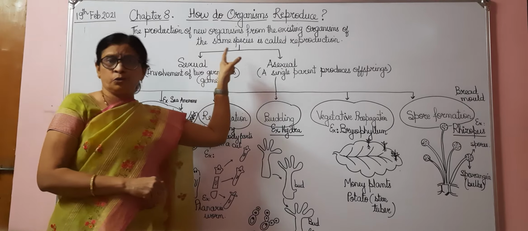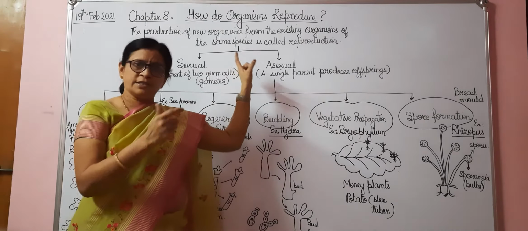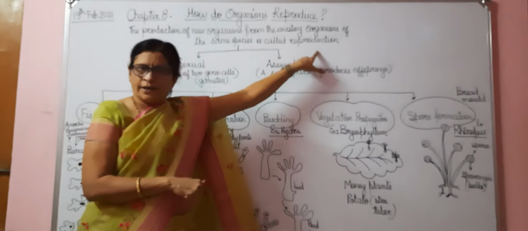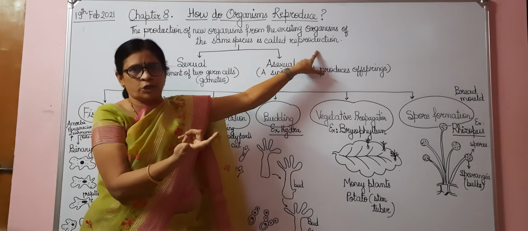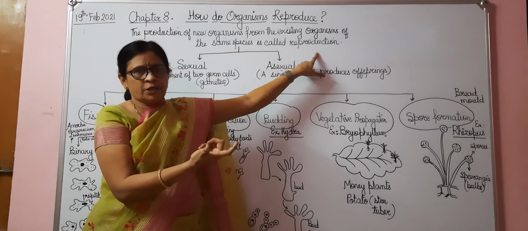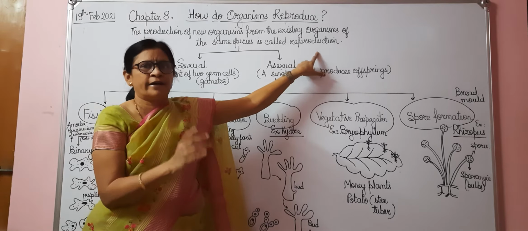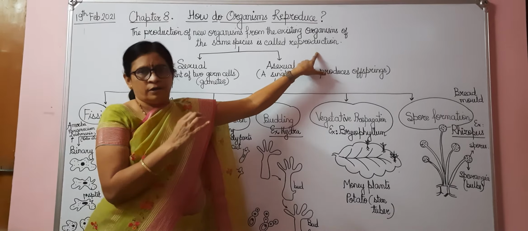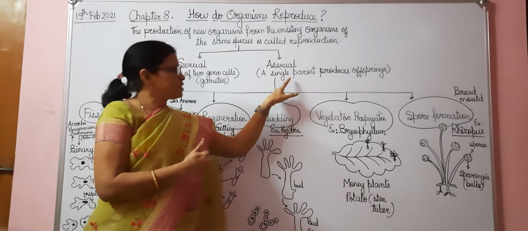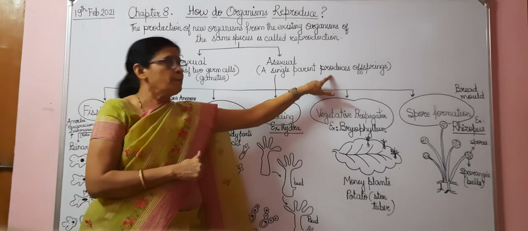Okay, so you have to remember for this particular chapter, what is reproduction? The production of new organisms from the existing organism of the same species is called reproduction. This reproduction, remember, is of two types, asexual and sexual. Asexual means there are no germ cells, female or male gametes are not required. A single organism itself can undergo reproduction, then it is called asexual reproduction. So a single parent produces the offspring.